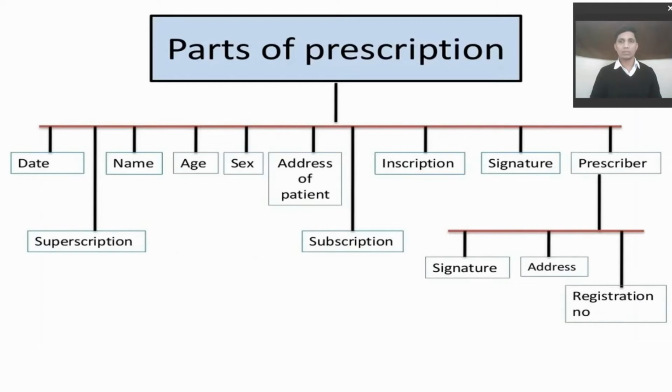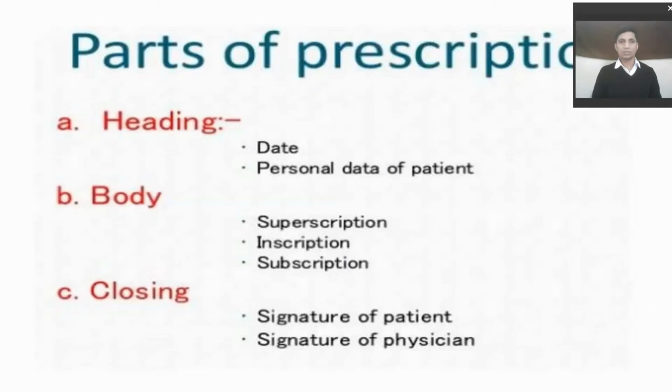The following details should be mentioned in the prescription: the date, superscription, name, age and sex of the patient, address of the patient, and the subscription, inscription, signature and prescriber's information, in which the prescriber's signature, address and registration number must be on the prescription.